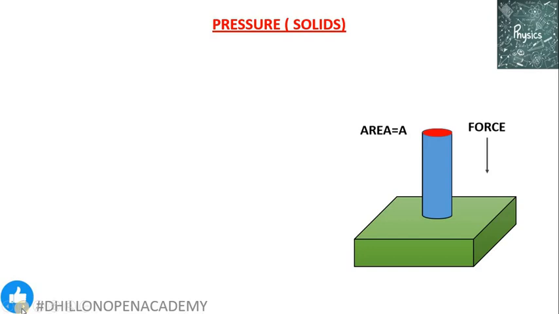Now the cylindrical body is in contact with the lower body only in the surface area, which is the area of cross section indicated by the red portion of the cylindrical body. Force is not acting on the total green area of the lower surface.